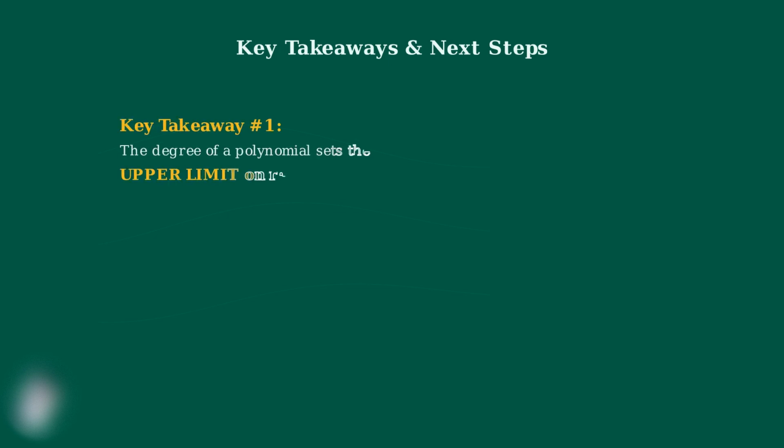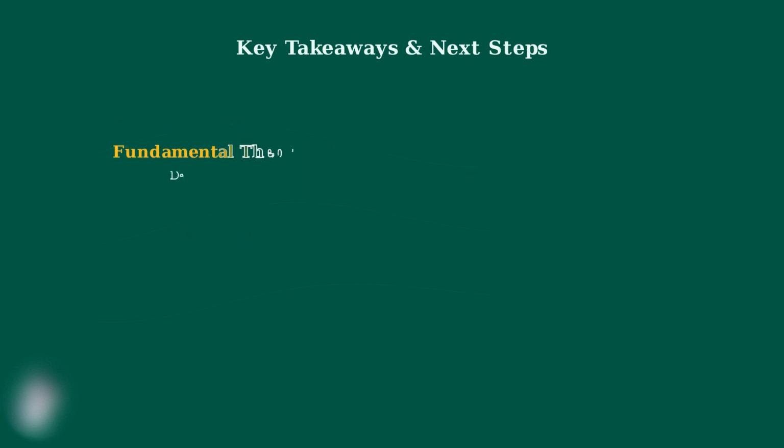Our first key takeaway is fundamental. The degree of a polynomial always sets the upper limit on the number of real roots it can have. A fifth-degree polynomial like this one can have at most 5 real roots, but it could have fewer. The Fundamental Theorem of Algebra guarantees that every polynomial of degree n has exactly n complex roots when we count multiplicity. This is the foundation that makes everything else possible.